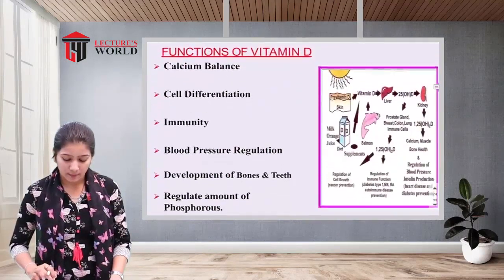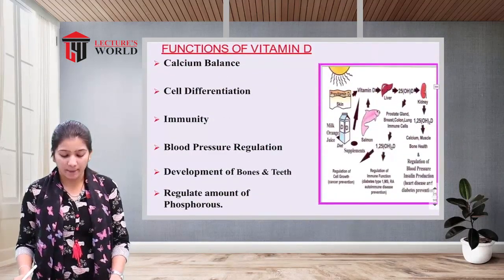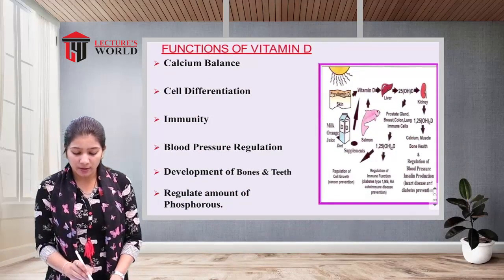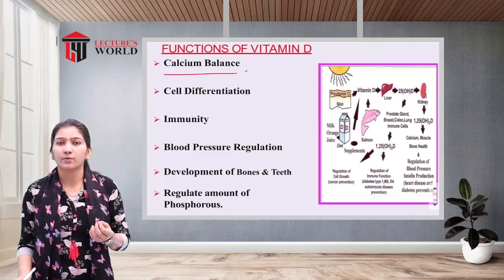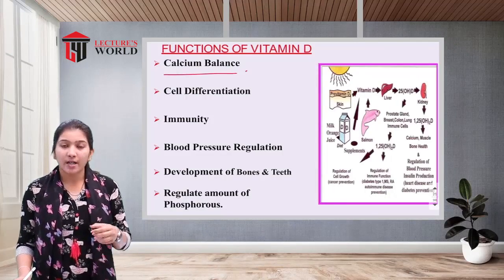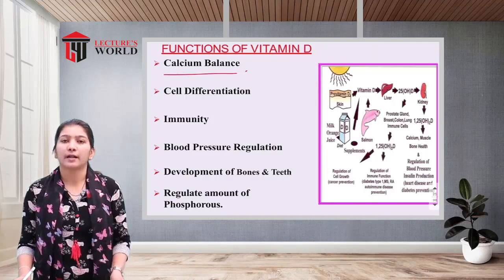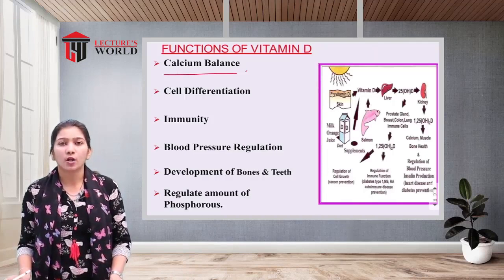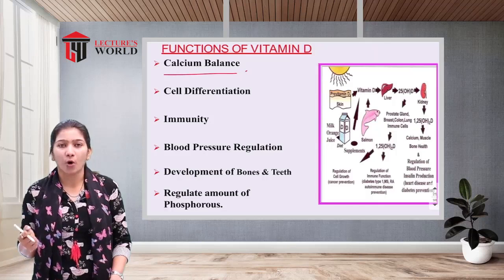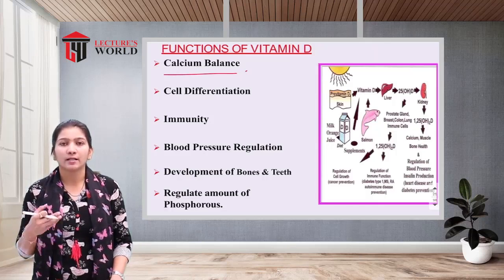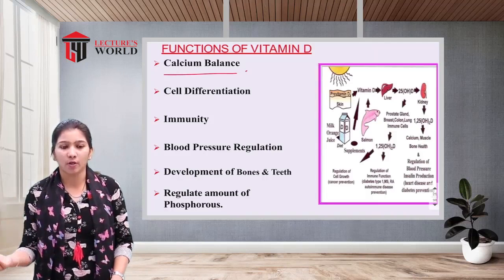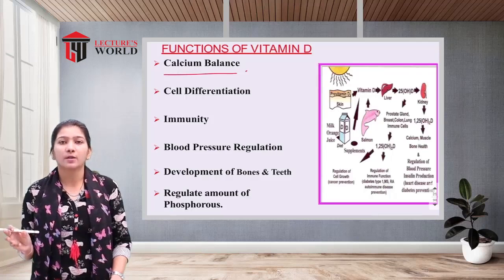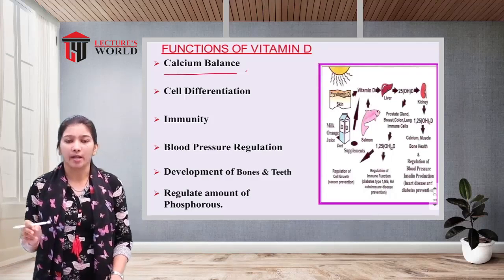Now the functions of vitamin D. Vitamin D is required for calcium balance. For the absorption of calcium in the intestinal walls as well as in the bones, we require an adequate amount of vitamin D. If there is less vitamin D, that may lead to certain kinds of bone disorders, because we all know very well that for stronger bones we require calcium. But if there is less vitamin D in your body, that may lead to less calcium absorption and may lead to various kinds of bone disease. So calcium balance is required in our body, and that is maintained by vitamin D.